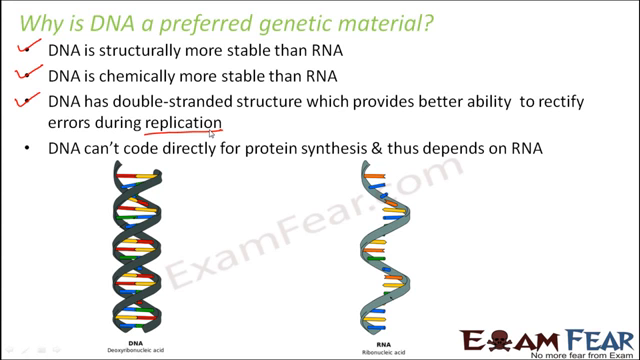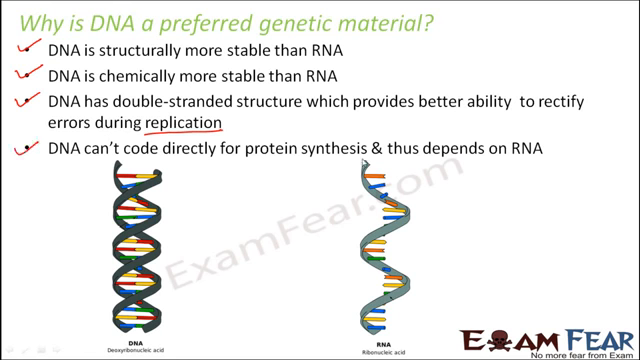So there is a proofreading mechanism in DNA, and that proofreading mechanism works better due to the presence of the double-stranded structure, and this is missing in RNA. Proofreading is important because the more accurate the copying happens, the better it is, because the more errors you have during replication, the more defects that might be there in the offspring.